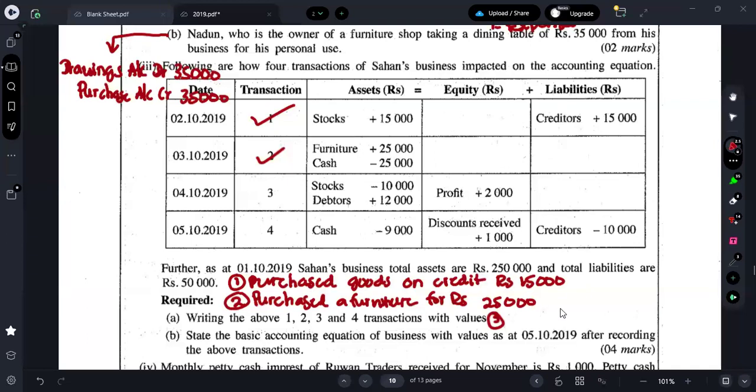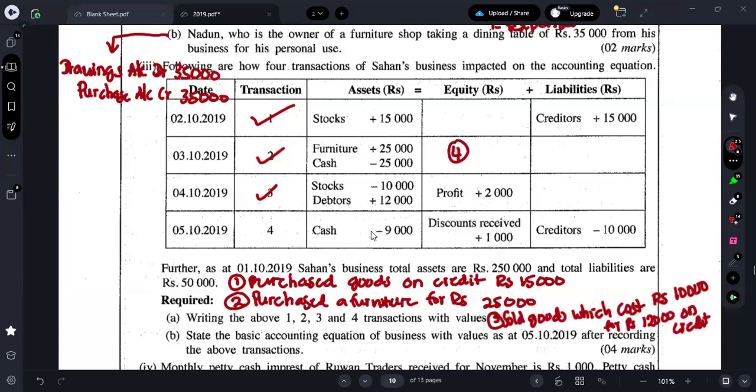So you can write: sold goods which cost rupees 10,000 for rupees 12,000 on credit. The words on credit are important because the debtor balance is increasing here.